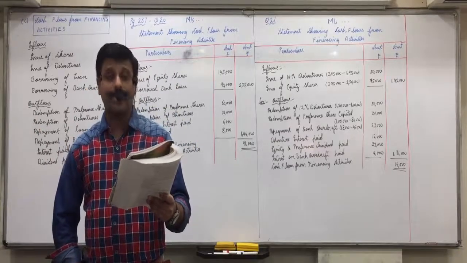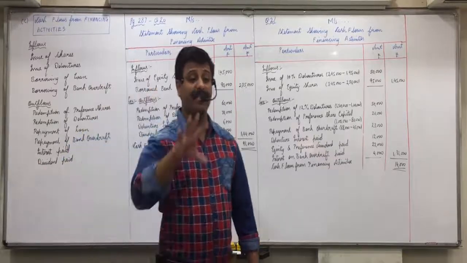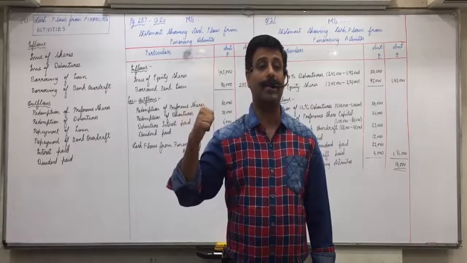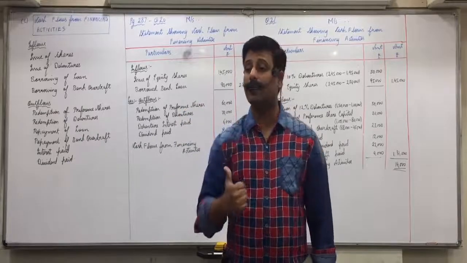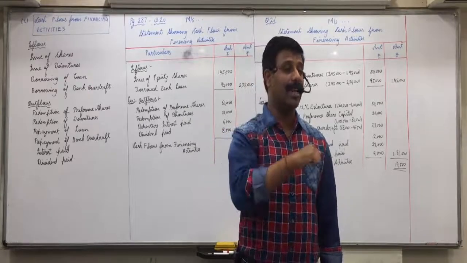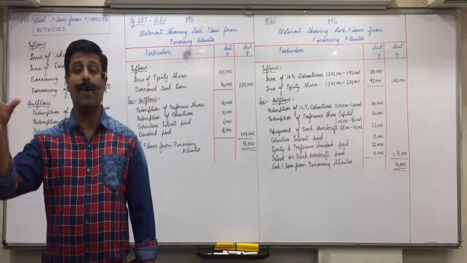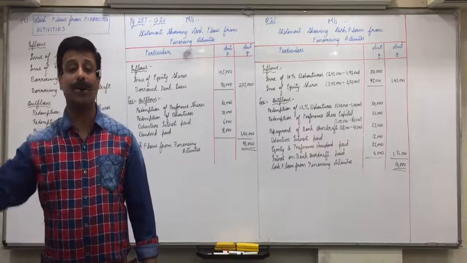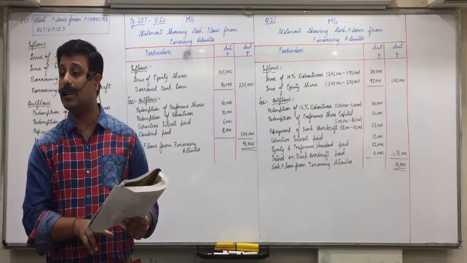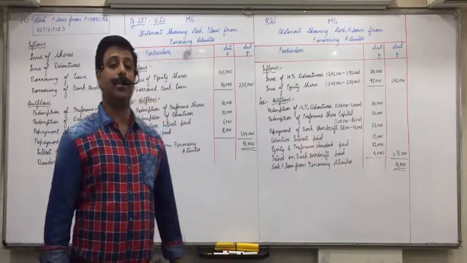How much is opening cash? Closing? How much is it increasing by? 50,000. From this statement, you will get the explanation, the reasons why the cash is increasing by 50,000. That's why it is called cash flow statement: a statement showing changes in cash and cash equivalents.